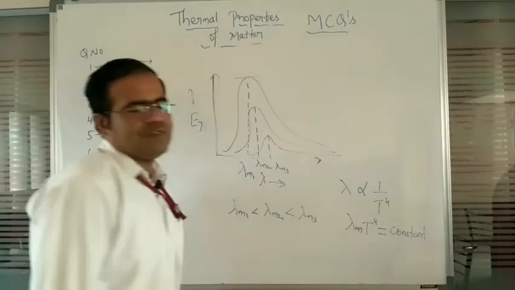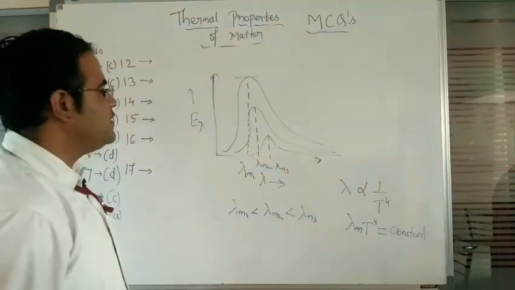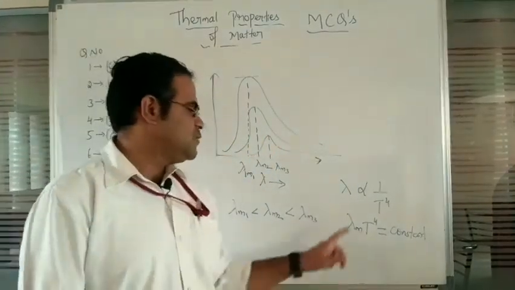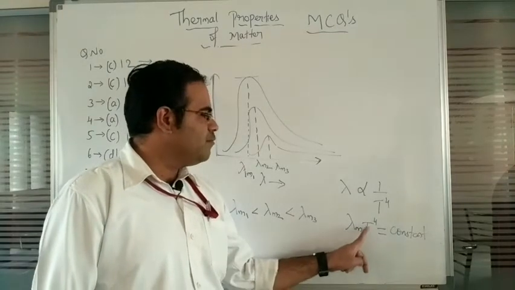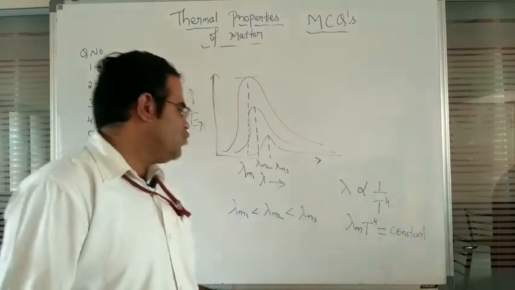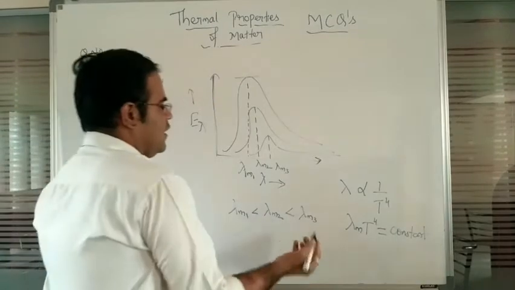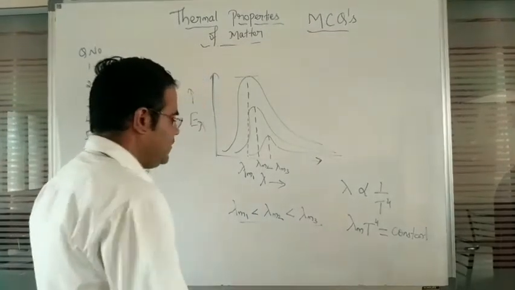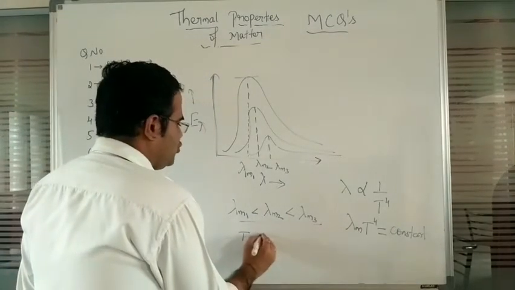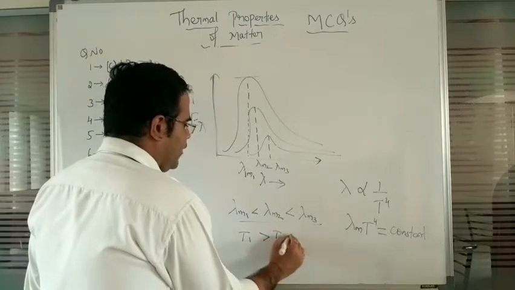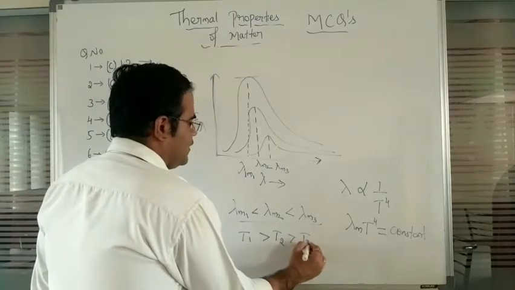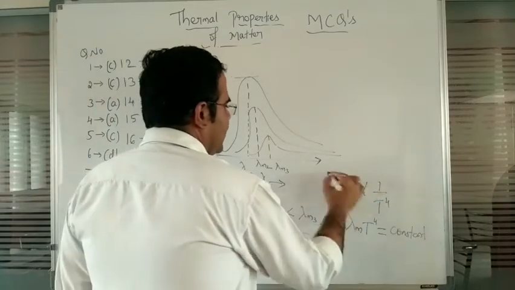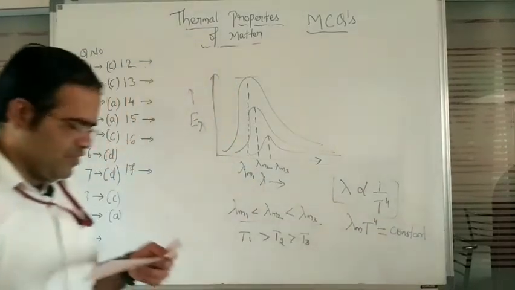This is what we observed as Wien's displacement law. So we can write lambda m multiplied by T raised to 4. When we observe this, we can say temperature T1 should be greater than T2, which should be greater than T3, because these two are inversely proportional to each other.